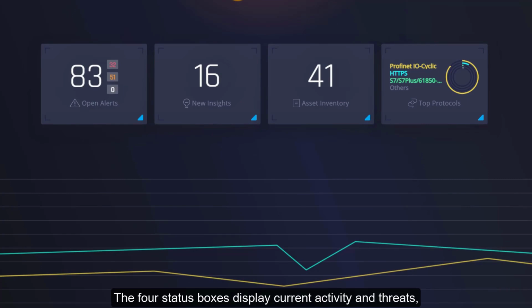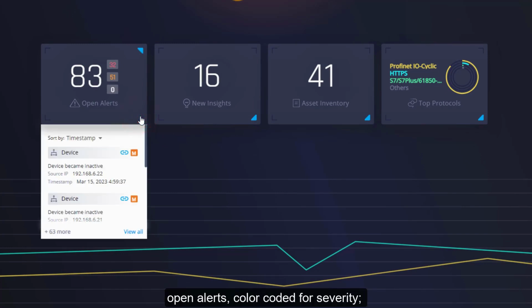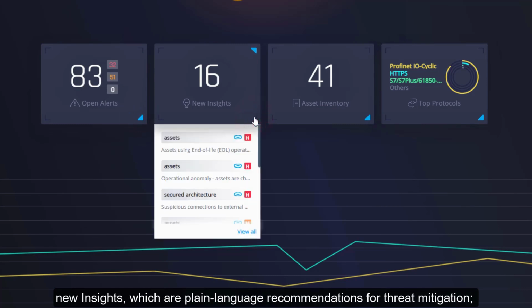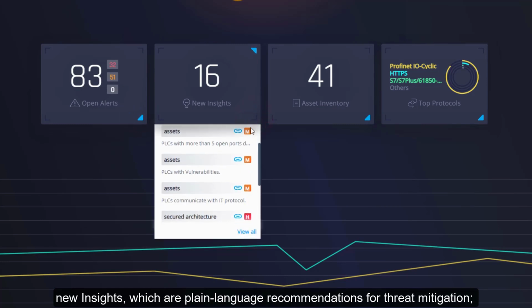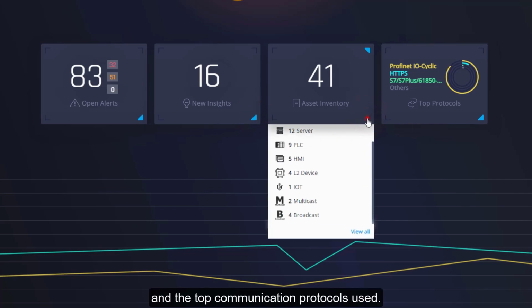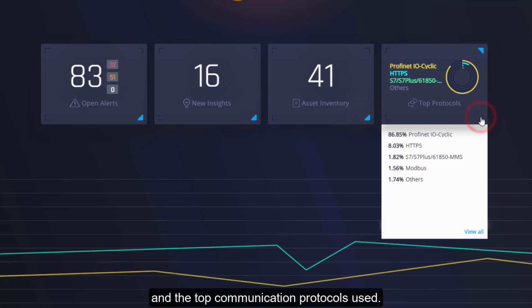The 4 status boxes display current activity and threats, with a direct link to the full listing page for each. Open alerts, color-coded for severity. New insights, which are plain language recommendations for threat mitigation. A high-level asset inventory. And the top communication protocols used.